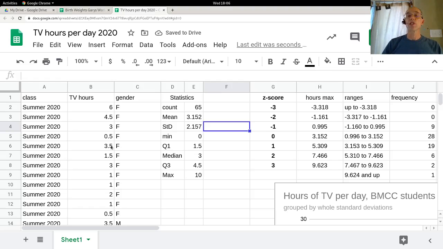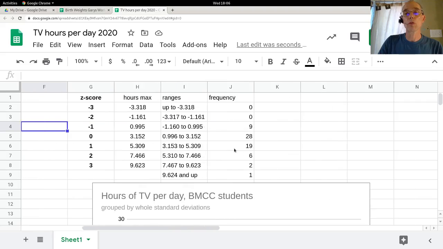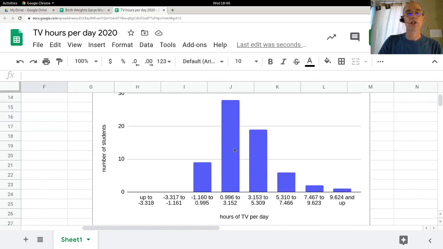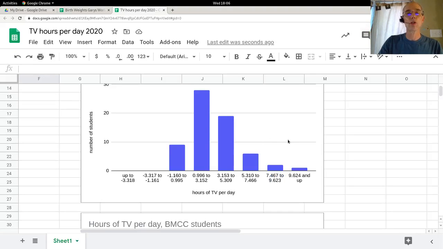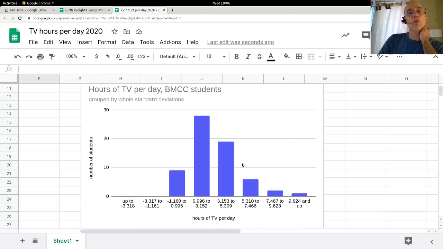When we talk about the distribution of values in a data set, that's kind of like how are they clumped together, how are they spread out? And generally, we like to look at that visually. So here's a histogram, let's zoom out a sec, that shows that. And I group these in a very specific way. Notice that these are not nice numbers down here.